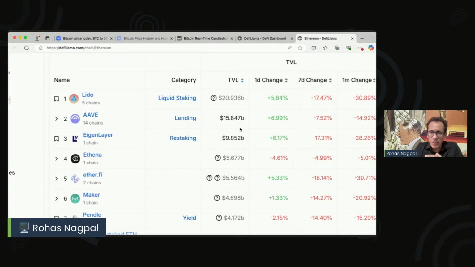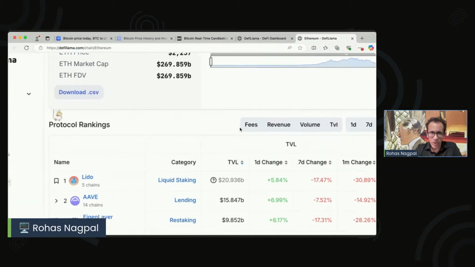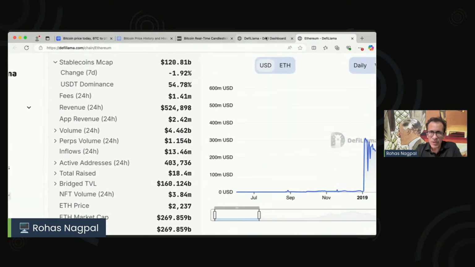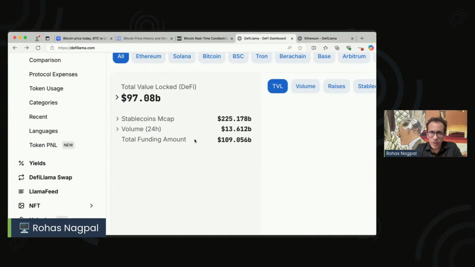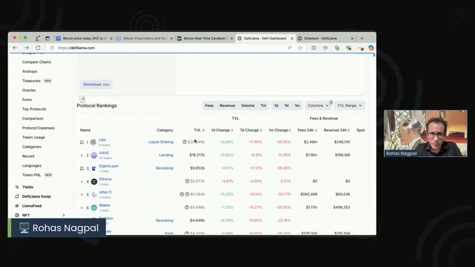Kind of like in companies in the traditional world, you would use something like a book value. What is the value of all the investments that the company owns? Something similar, what is the total value of different assets on a particular blockchain, is what we call the TVL. And according to me, that's one of the most important ways in which we can say which is the most powerful DeFi platform.